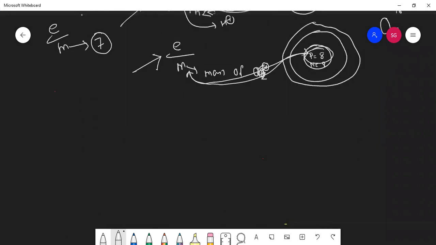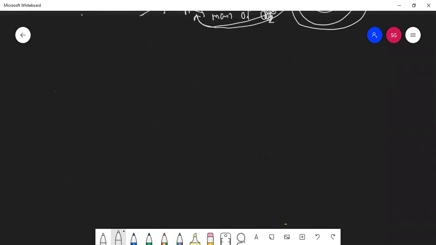Now what we'll do, students, we'll try to calculate the mass of proton in AMU. Full form is atomic mass unit.